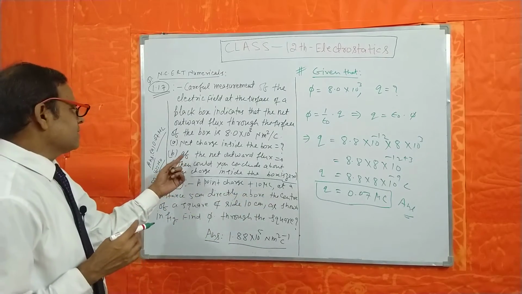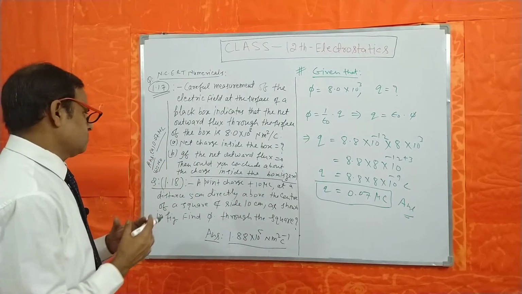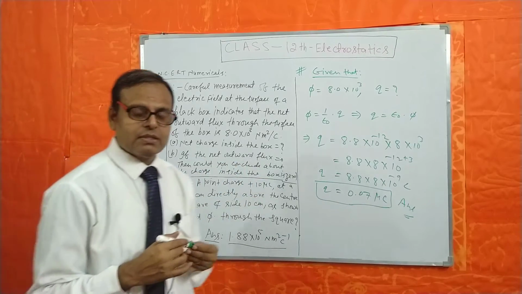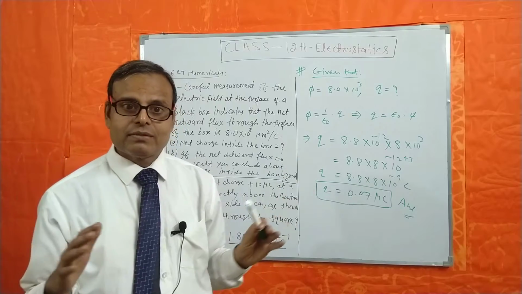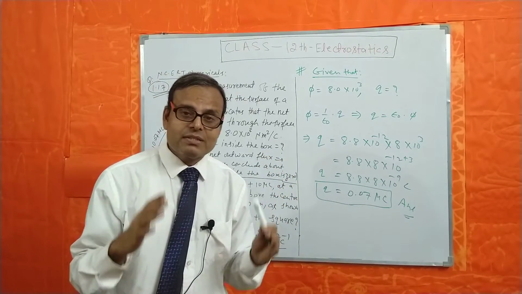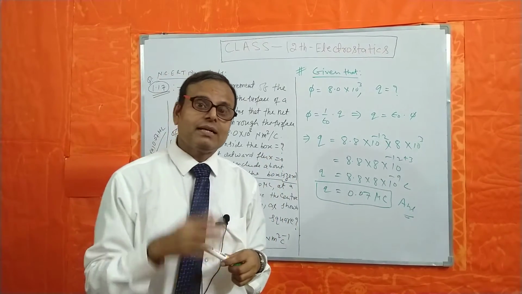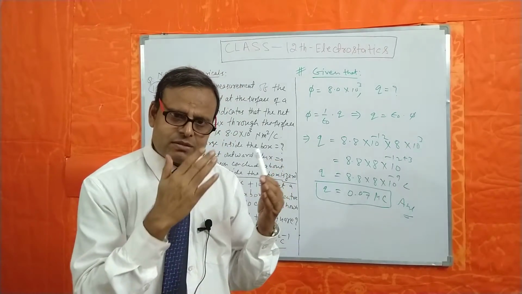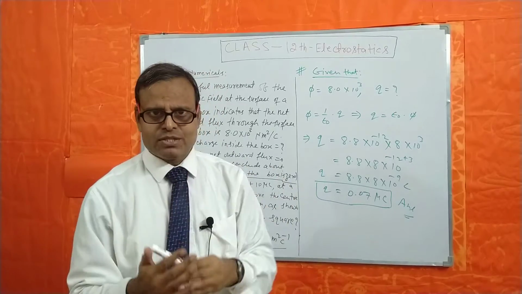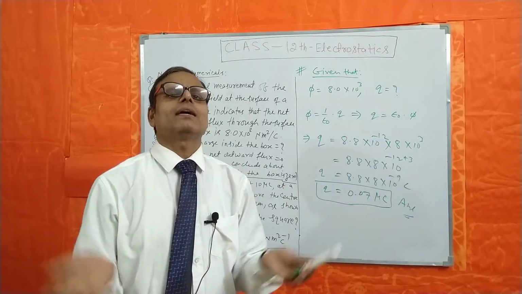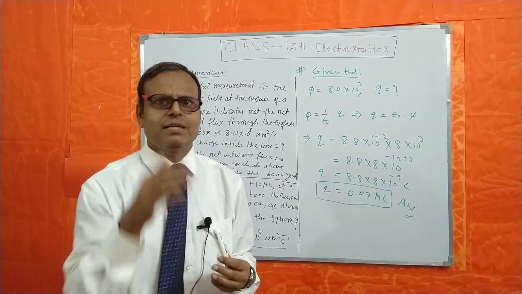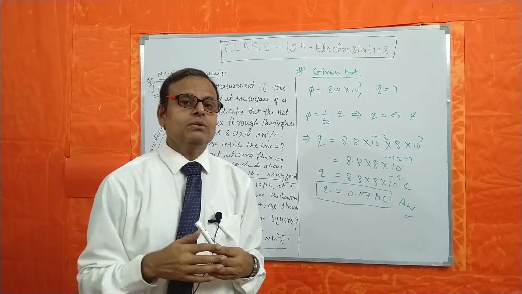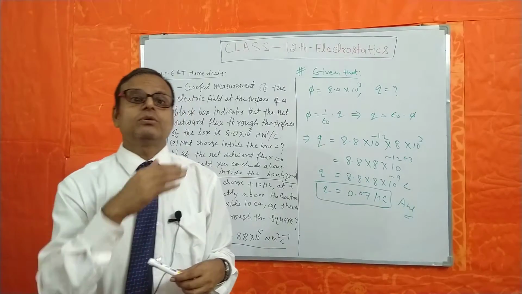Now second, it says that if the net outward flux is 0, could you conclude that the charge inside the box is 0? The net flux being 0 doesn't mean that there is no charge inside. The charges could be equal and opposite in sign. Two equal and opposite charges might be there inside, so that the net charge is equal to 0. So you cannot say that there could not be any charge.